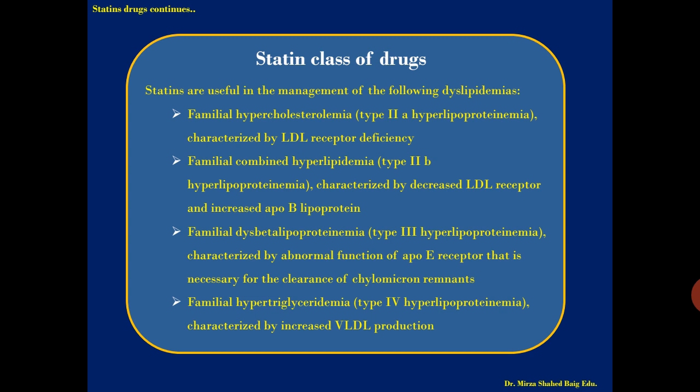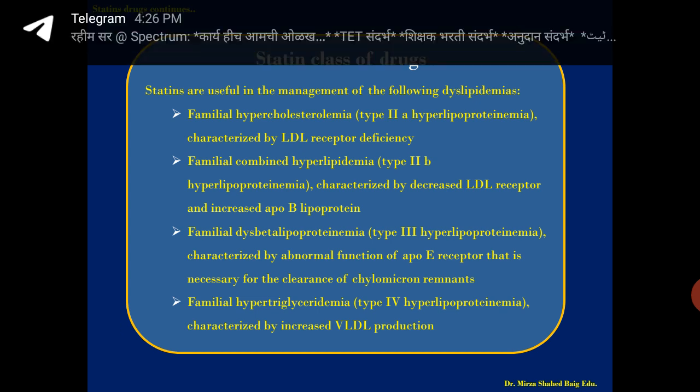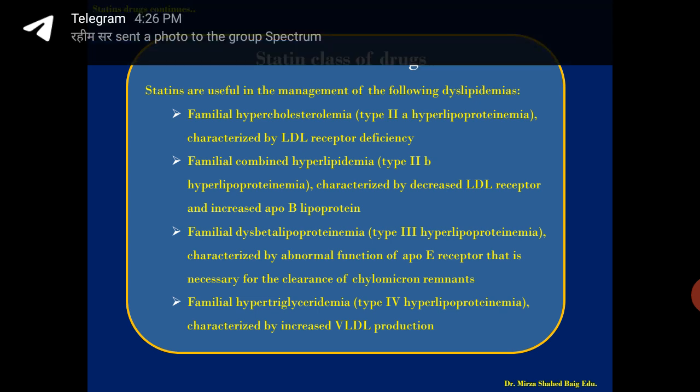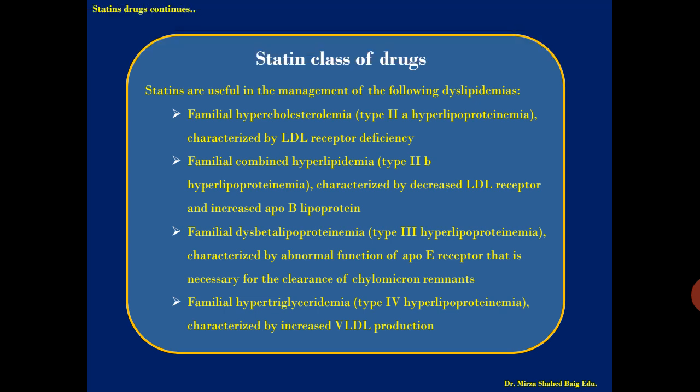Next is familial hypertriglyceridemia, that is type 4 hyperlipoproteinemia, characterized by increased VLDL production. So as we have stated just now, it is very effective in the control of all types of hyperlipoproteinemia except type 1.